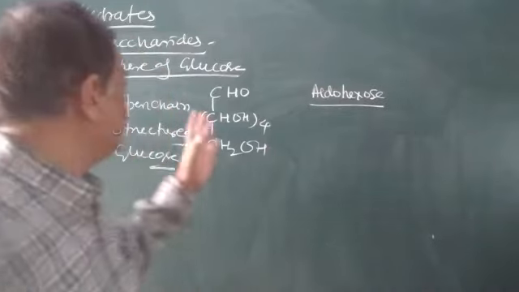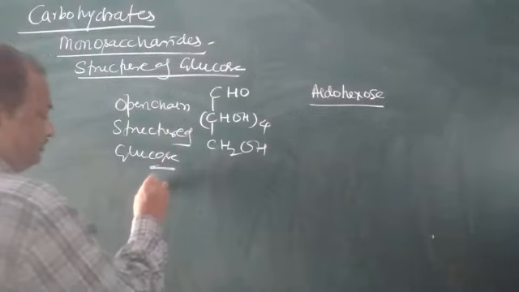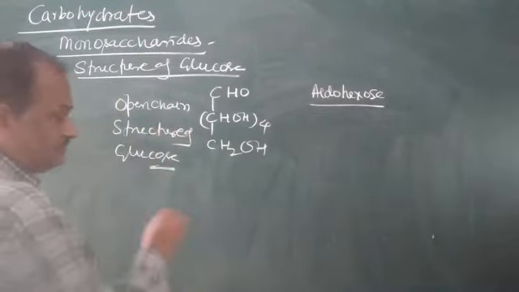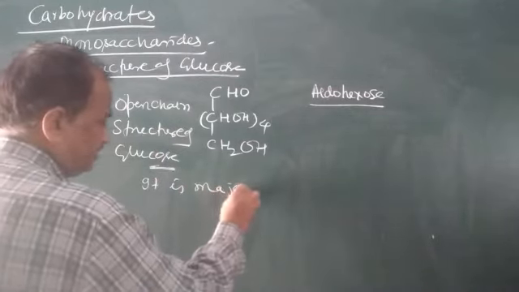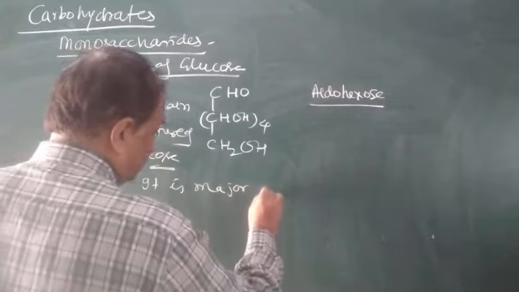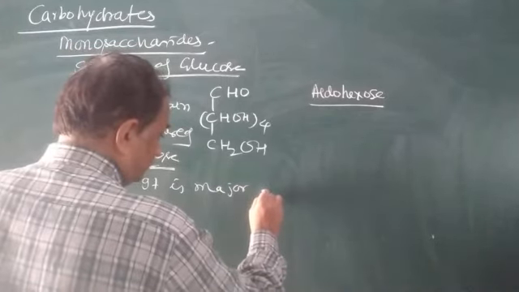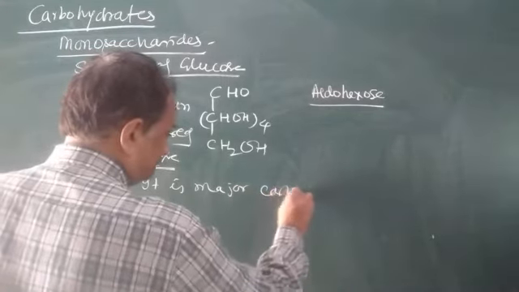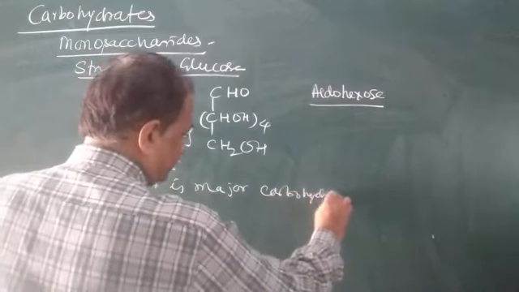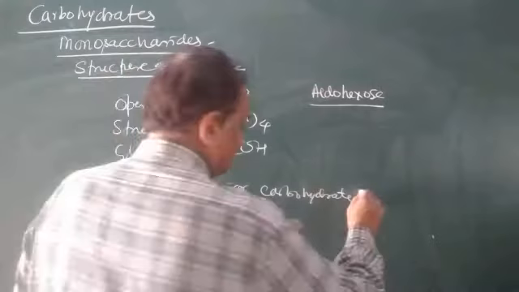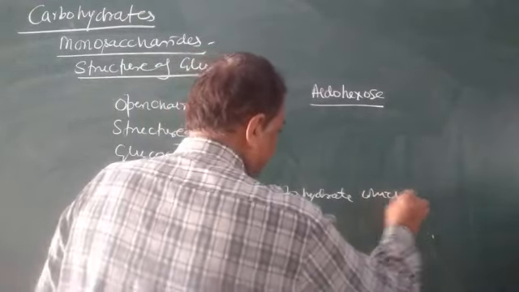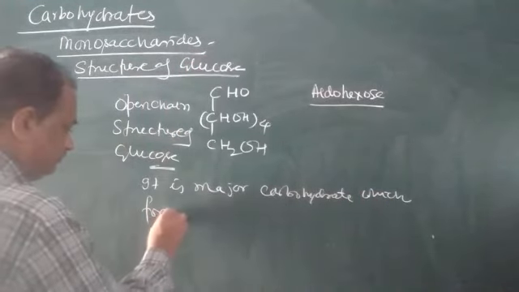Now this glucose is a major carbohydrate. Major means most important carbohydrate, which forms the